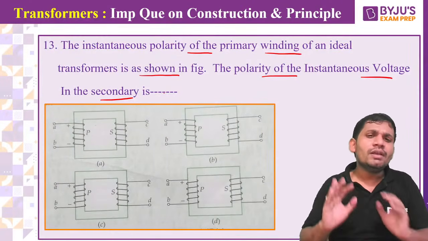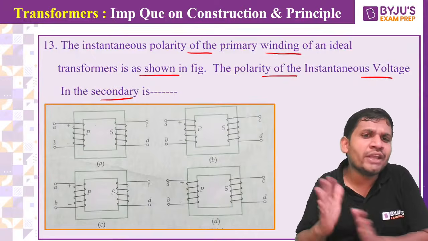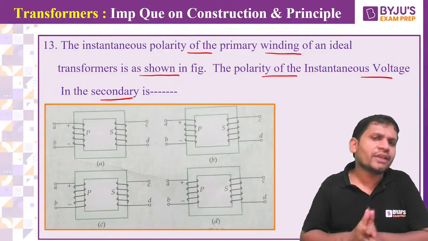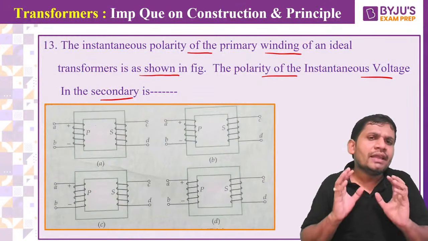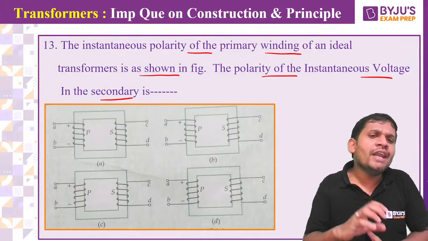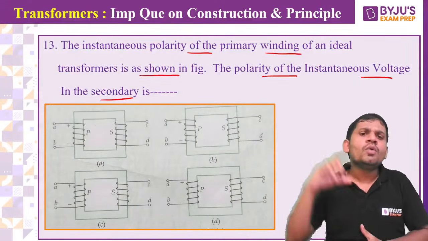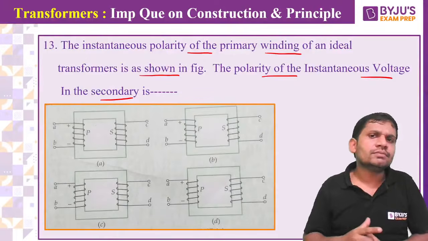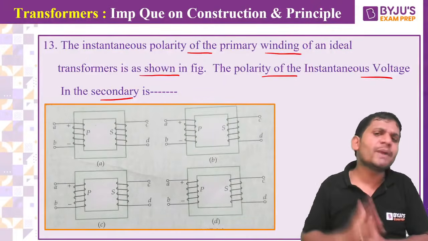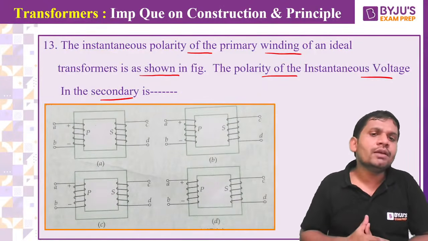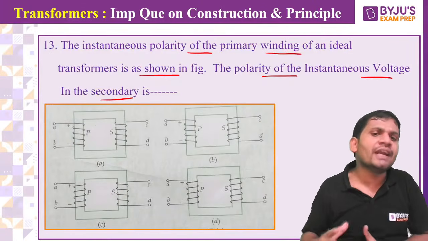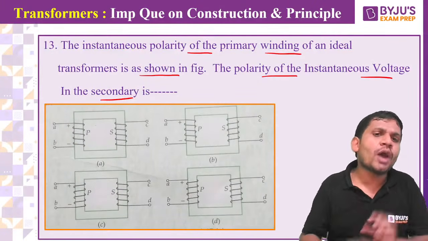Students, here it is not talking about a load being connected. It is asking, according to the polarity of the primary, what is the polarity of the secondary? Not with respect to the load. It is asking what is the polarity of the secondary with respect to the polarity of the primary.